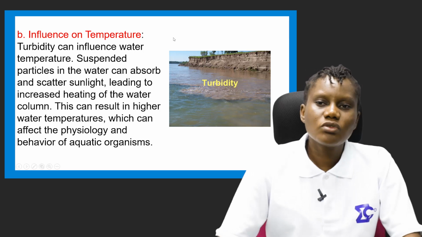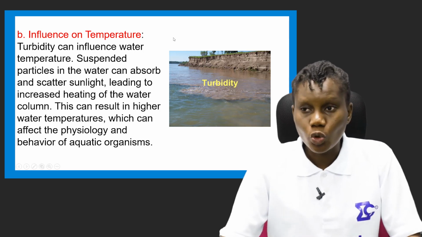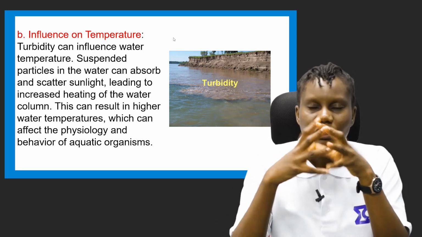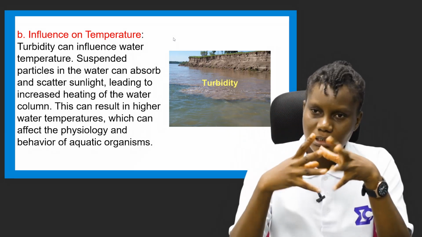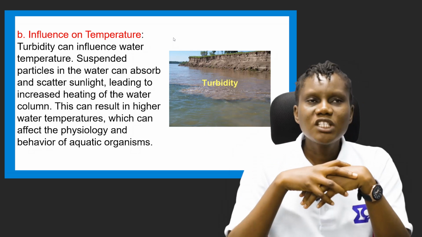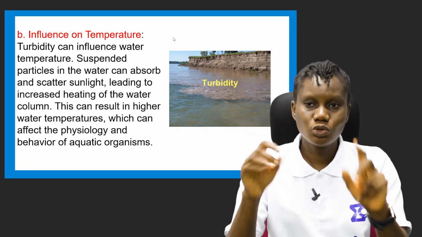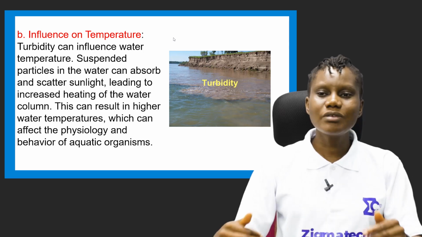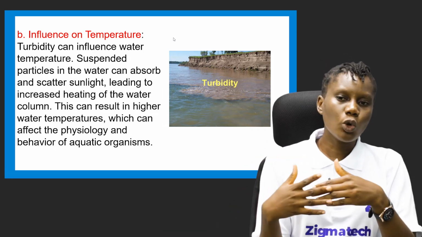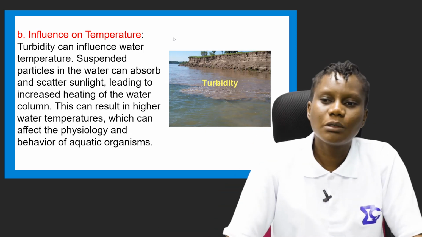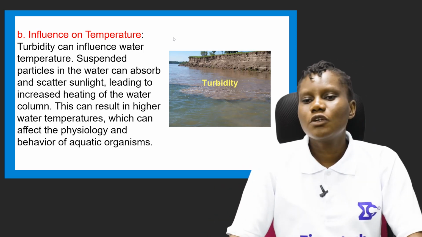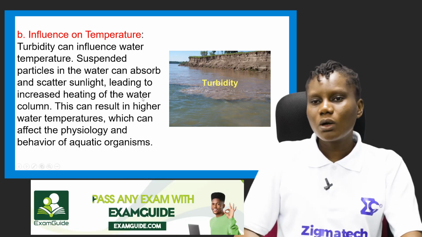The next we are considering is influence on temperature. When there's turbidity, meaning cloudiness and haziness in water, instead of the sunlight just penetrating and going straight, it's going to scatter the sunlight, leading to increased heating of the water column. This can result in higher water temperatures, which can affect the physiology and behavior of aquatic organisms.